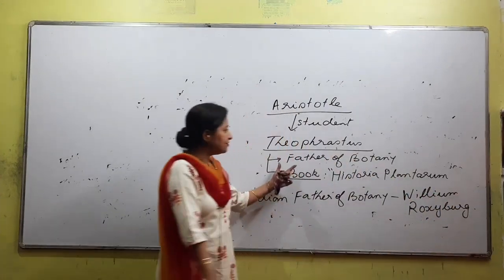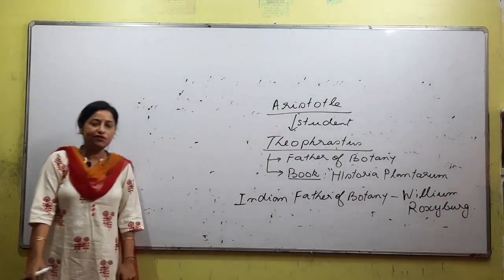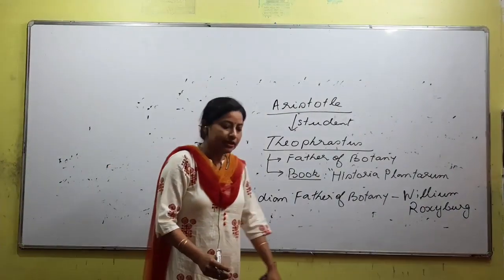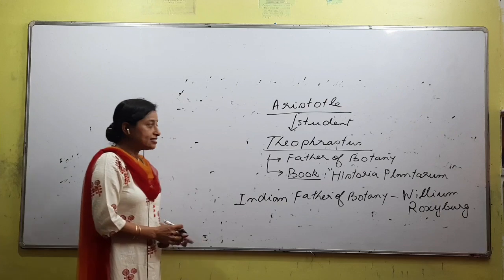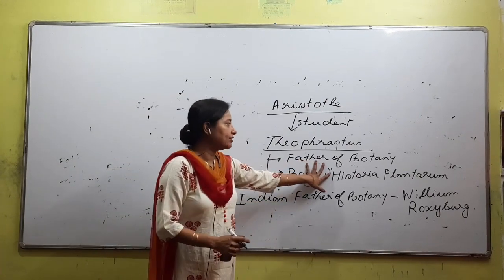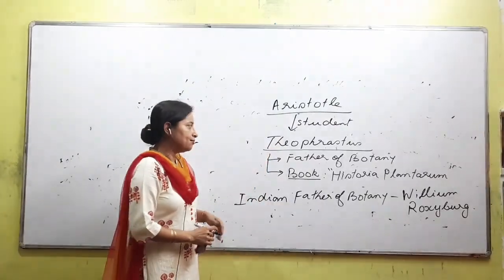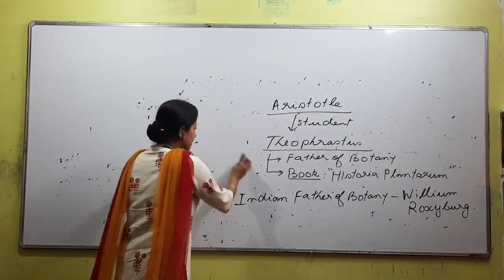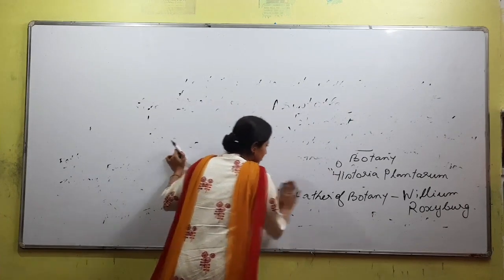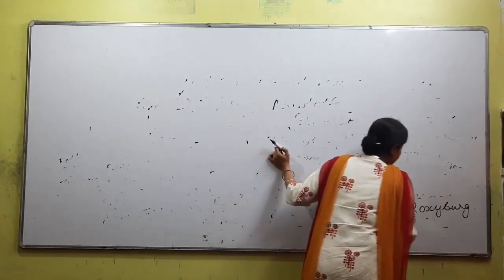Right? So what is the difference between father of botany and Indian father of botany? Why do we say Indian father? Exactly. Any person who starts to work in India, we call him Indian father. The one who first started it, we call him father of botany. So these were some points about the scientists and their contributions that you have to study.